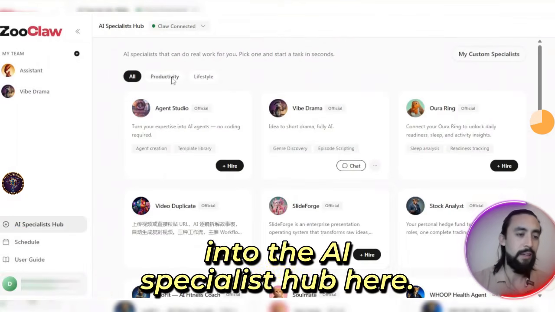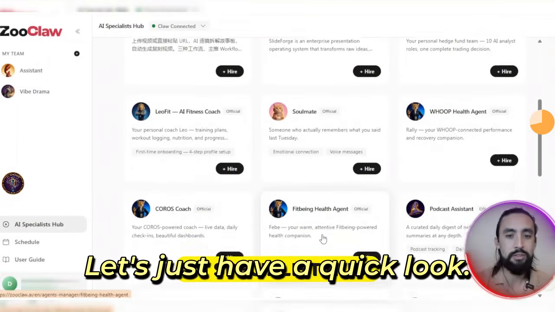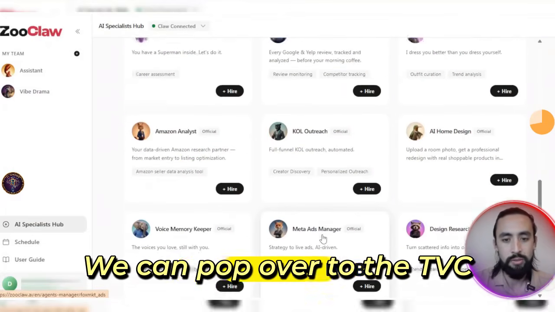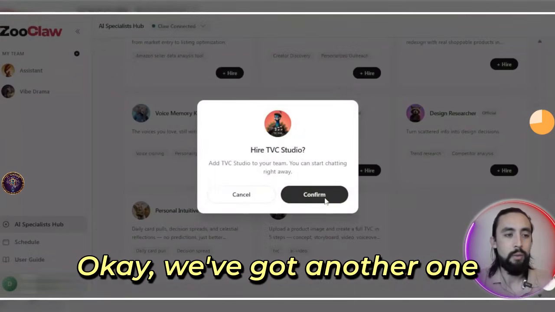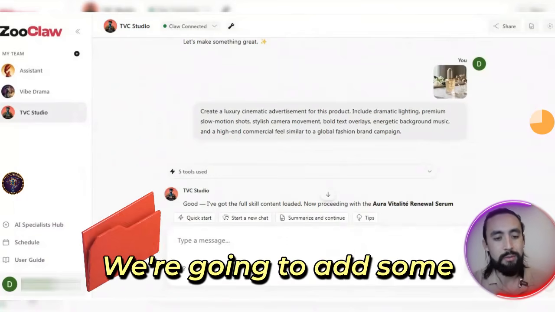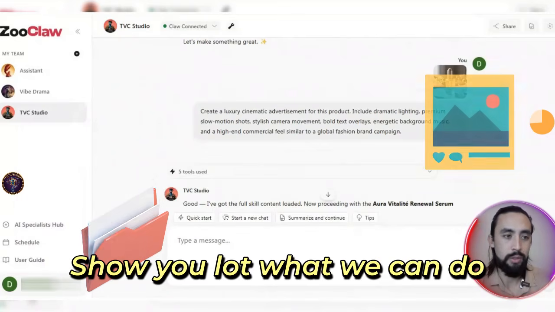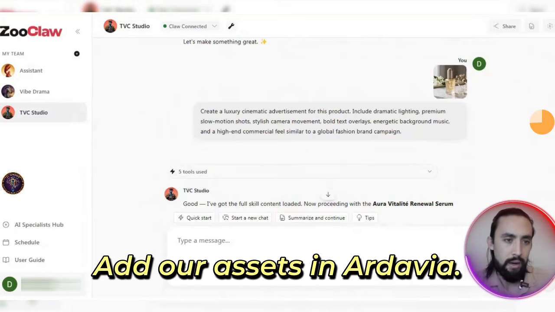Okay, so we're going to head into the AI Specialist Hub here. Let's just have a quick look. We can pop over to the TVC studio right here, who we're going to go and hire. Okay, so we've got another one on the team, which is brilliant. So we're going to add some files and photos here, to show you lot what we can do with a TV studio agent. Add our assets in.